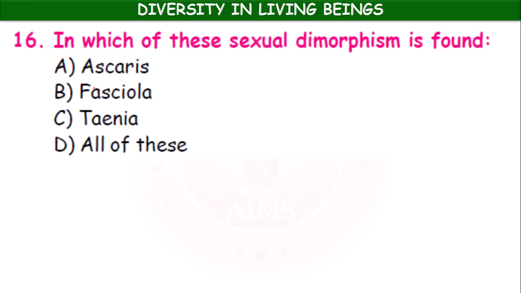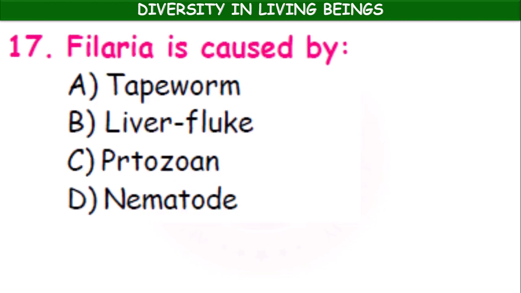In which of these sexual dimorphism is found? Ascaris, Fasciola, Taenia, all of these. In Ascaris lumbricoides, nematodes sexes are separate, whereas filaria is caused by tapeworm, liver fluke, protozoan, nematode. Okay. Filaria is caused by nematode parasite.